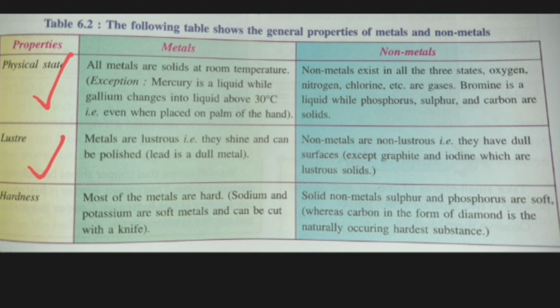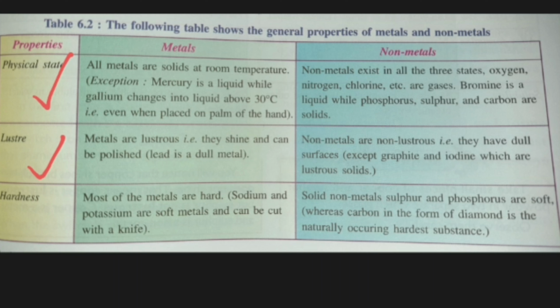Secondly, according to the luster, metals are lustrous. That means they can shine or can be polished. But there are also some exceptions, like lead, which is a dull metal.